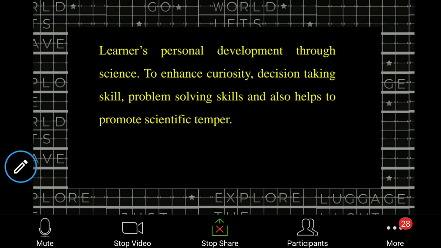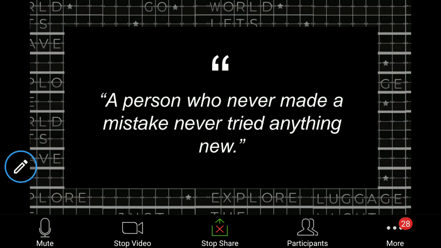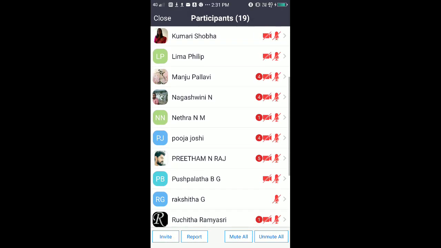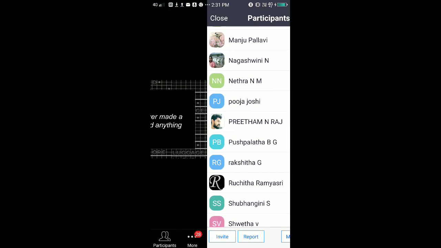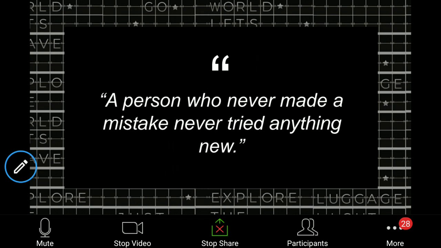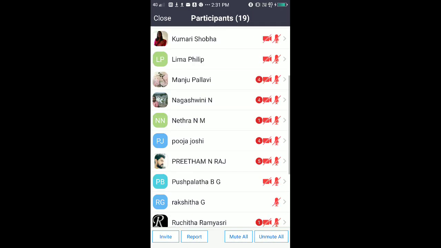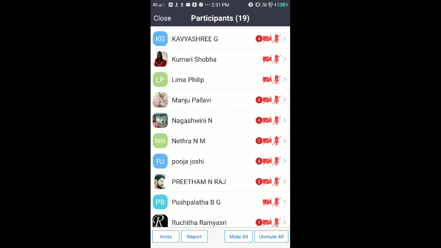So, according to you, can you just define what is scientific attitude now? In your own words, anything it can be. Can you define scientific attitude? Rakshita, can you define scientific attitude? Rakshita, are you able to hear me? Yes, Kavya Shri, can you tell me?